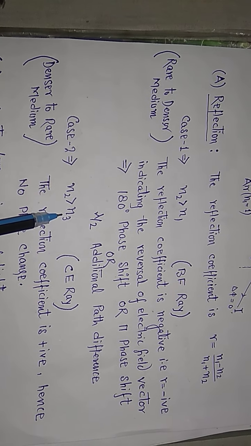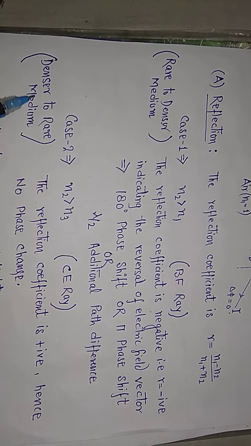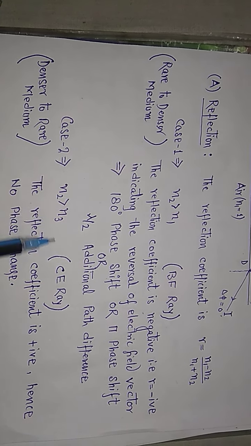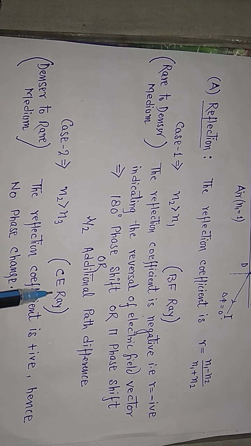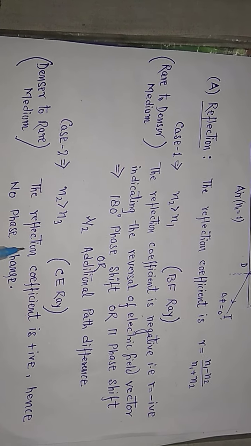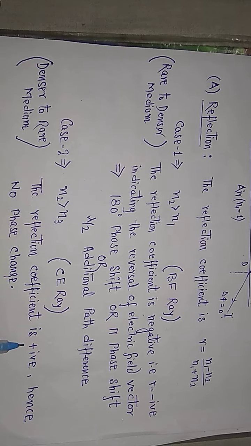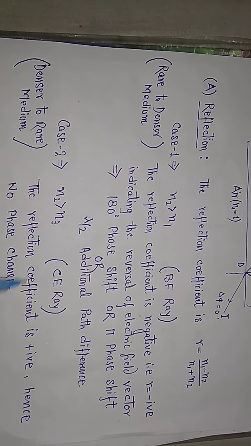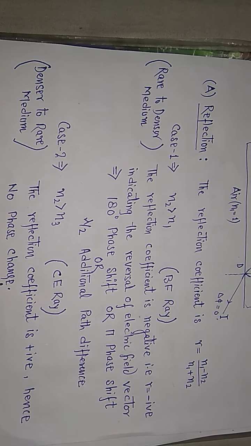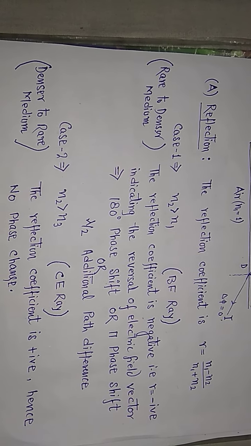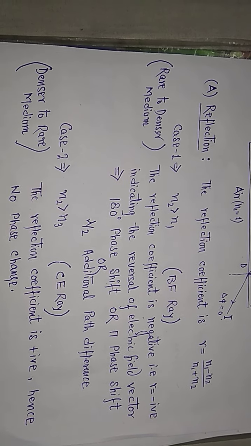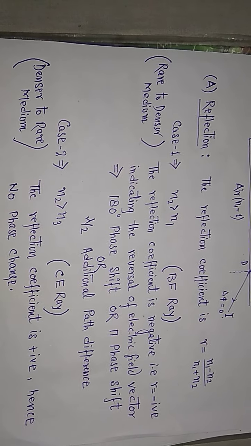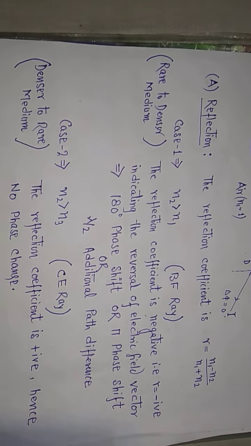n2 greater than n3. That means the light is propagating from the denser medium to the rare medium. So this condition is fulfilled by the CE ray in our figure. So the reflection coefficient is positive, because n3 is less than n2. Hence there is no change of phase. Whatever the initial phase, that will be maintained, with no phase change due to the reflection phenomenon. So these two are the rules of reflection.